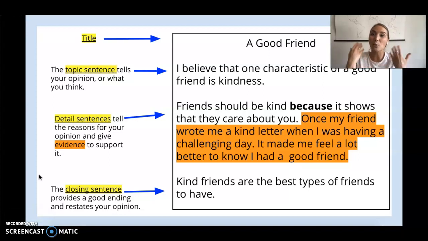The reason is why I have my opinion. Friends should be kind because it shows that they care about you. And the evidence is an example to support my reason. So here, I told you about a time that I had a kind friend show that they cared about me. This is an example or evidence to support my reasons.